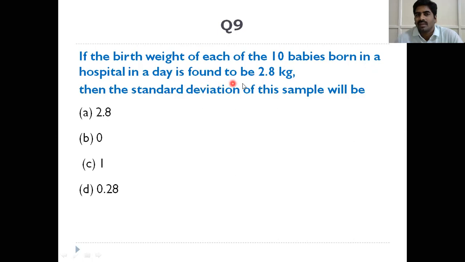All 10 observations are 2.8 only, so the standard deviation value is 0. Individual observations are not scattered from the mean value, so the deviation is equal to 0.